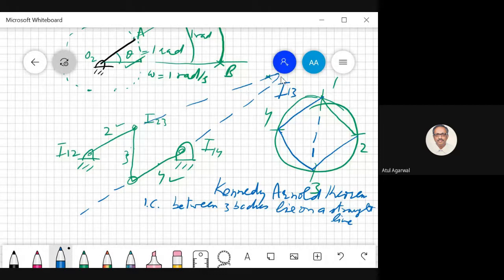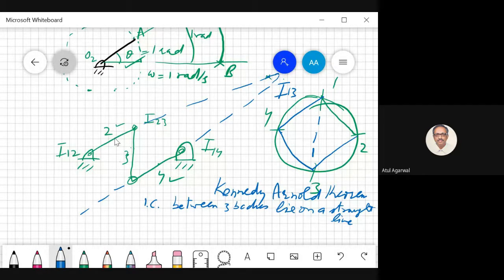And what is the rigid body motion of body 3? About this point I13, which is a stationary point, a zero velocity point, the entire space is rotating with a certain angular velocity, which is that of body 3. Okay. So we will also see what this angular velocity is. We can calculate it.